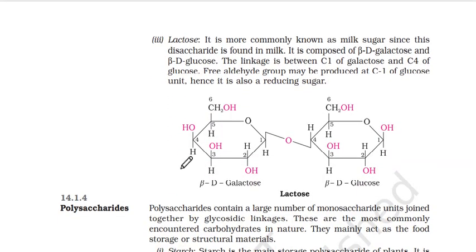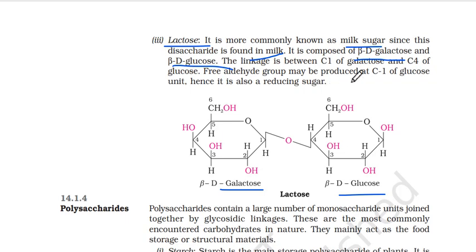ये एक और disaccharide है. It's more commonly known as milk sugar. It's found in milk. आपने सुना होगा. It's composed of beta D galactose and beta D glucose. Lactose को तोड़ेंगे तो galactose और glucose मिलेगा. बायो में भी आप करते हैं. Linkage is between the carbon number 1 of galactose. ठीक है, galactose का first carbon जाएगा and 4th carbon of the glucose.